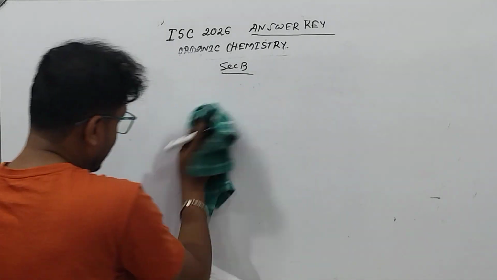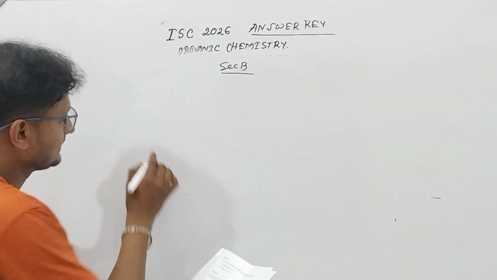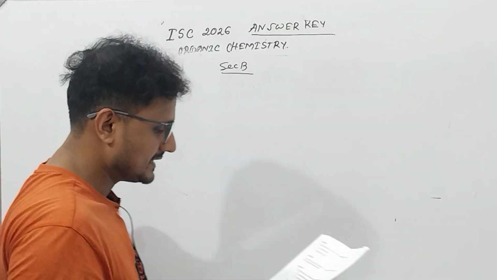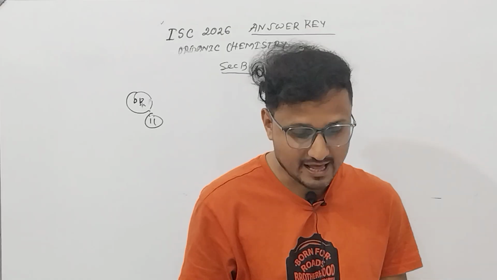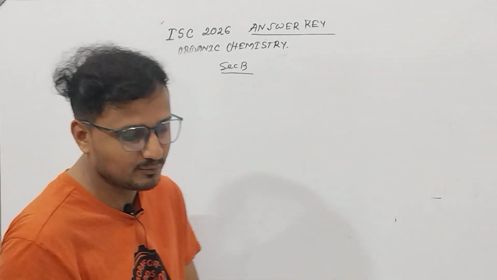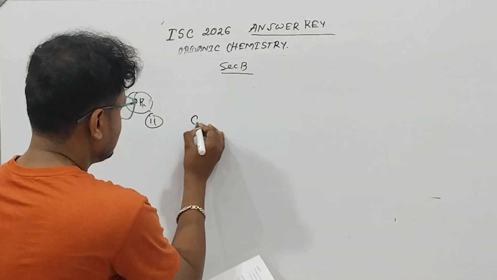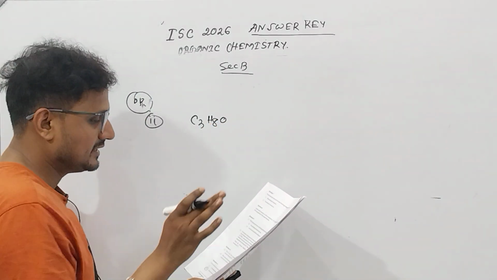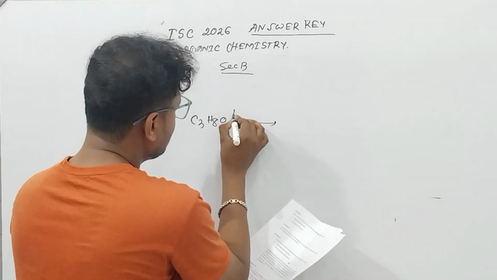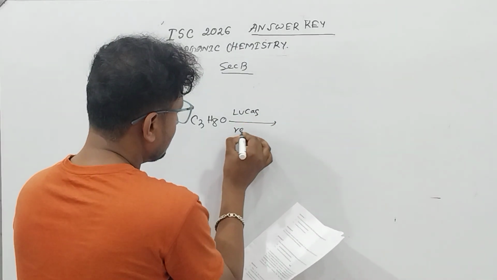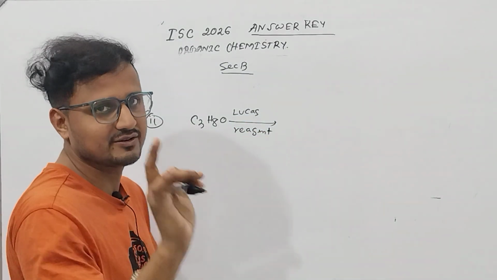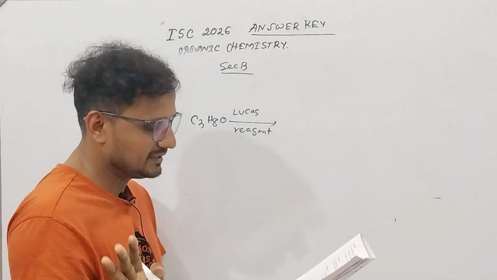Okay, next, another question number 9 is a kind of application based question given here. An organic compound A having molecular formula C3H8O gives a turbidity with Lucas reagent. Already we have learned what is Lucas reagent. The same question is given in question number 1, fill in the blanks.